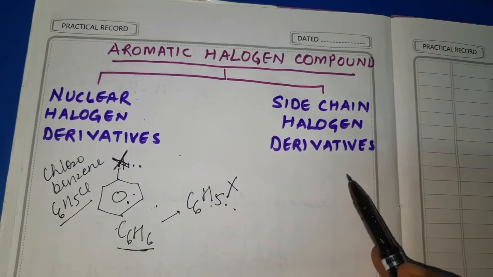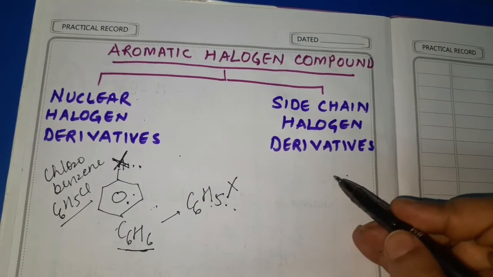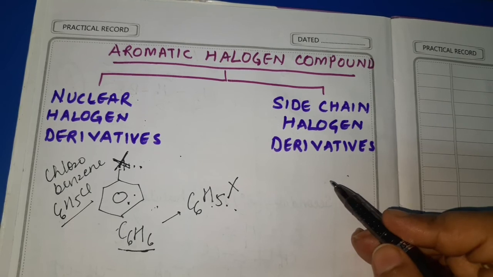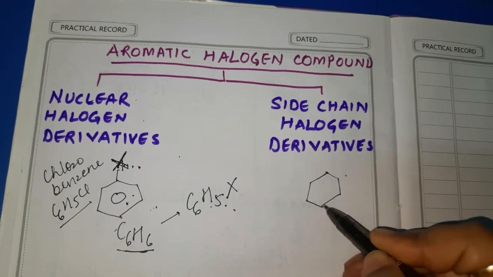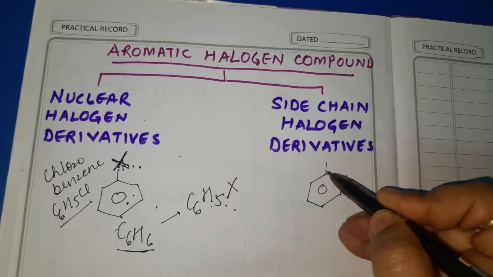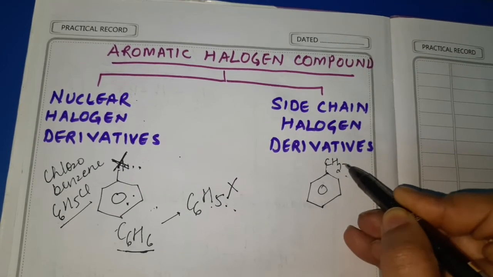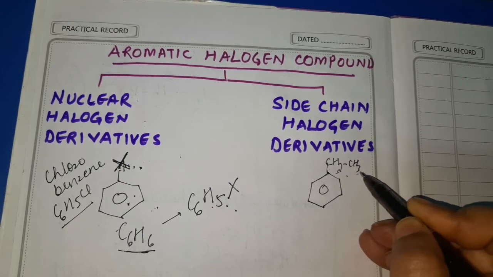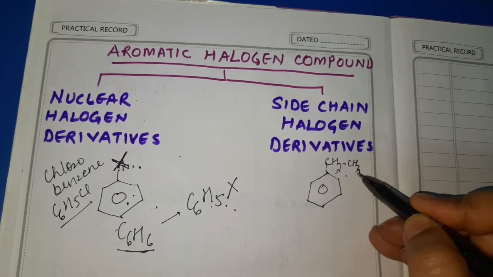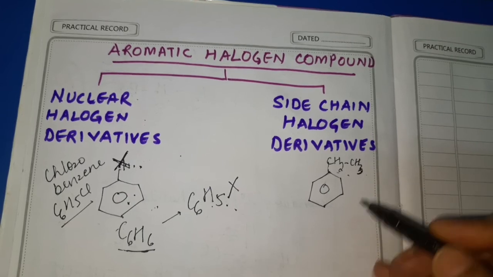Now we have side chain halogen derivative. What is the meaning of side chain halogen derivative? It means when in an aromatic compound there is a side chain, and in this side chain, one of the hydrogens is replaced by any halogen.